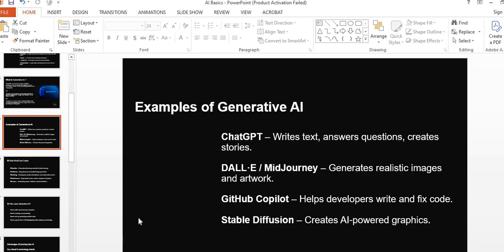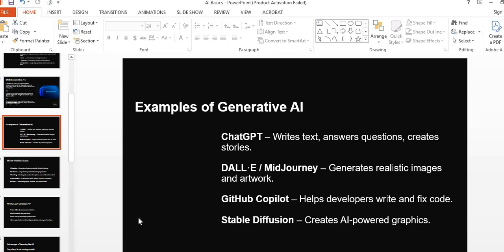And some examples of generative AI: ChatGPT is an example of Gen AI. ChatGPT basically writes text, answers questions, and creates stories. So how is generative AI implemented in real world projects?